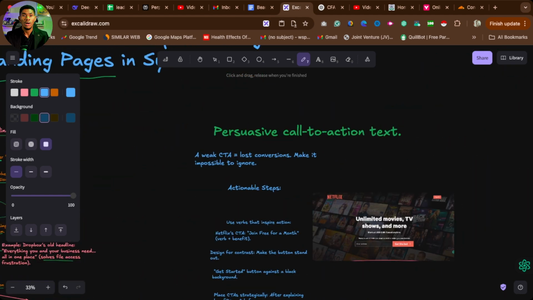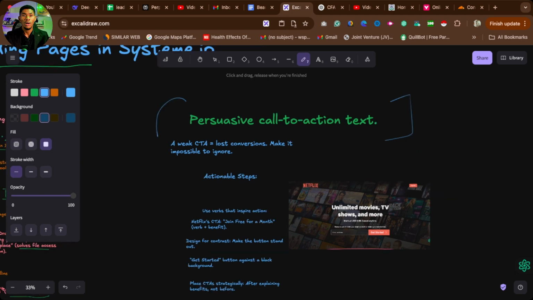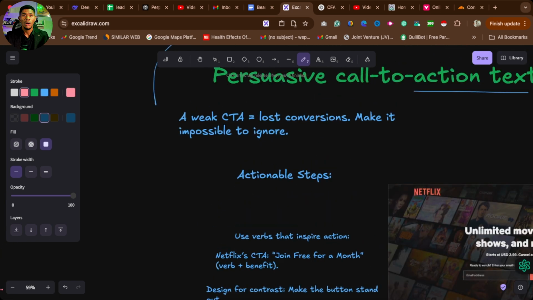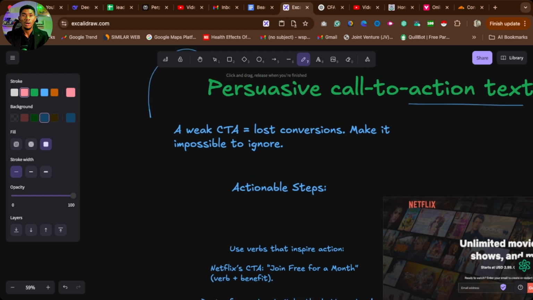Then the next part you want to do, if you want to have high converting landing pages or a website, is to have a persuasive call to action text. This is so crucial. Now, let me show you something here. This is something that everybody should be doing, but for one reason or the other, people are not doing it, and they just trivialize it. They think call to action is just a buy now button, and they can just use any colors they want. No, no, no.